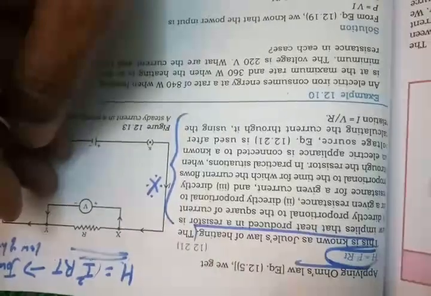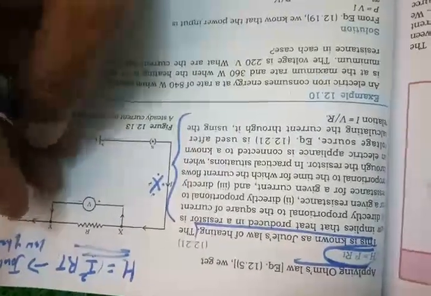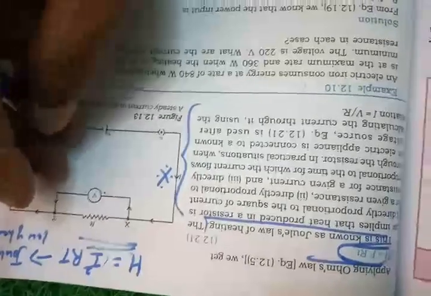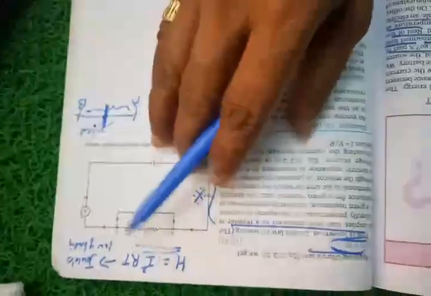So the devices will become very hot if you are using the electrical appliances continuously. If you are still not taking care of that, what happens? Finally a short circuit or electrical damage will happen if an excess amount of heat is produced continuously. So that is Joule's law of heating. I think you have understood now.